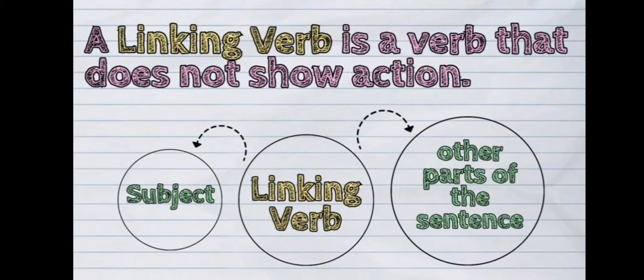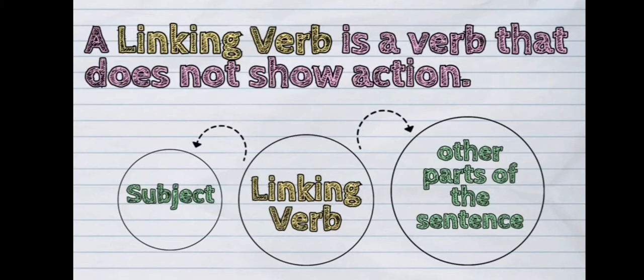A linking verb is a verb that does not show action. Instead, it connects the subject to other parts of the sentence. In other words, we can say that a linking verb links or connects the subject to its qualities or state of being mentioned in the predicate.